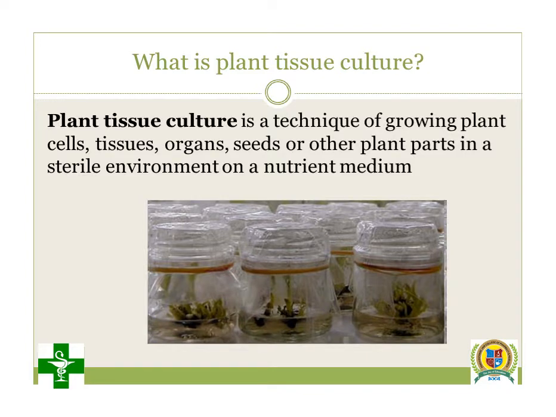So we are going to discuss the definition of plant tissue culture. What is meant by plant tissue culture? Lots of times in exams this definition was asked for 2 marks. Plant tissue culture is a technique of growing plant cells, tissues, organs or seed or whole plant in a sterile environment in a nutrient media. In very simple language, plant tissue culture is a technique in which a single cell can be converted into a tissue or organ or whole plant using a sterile environment and a nutrient media.